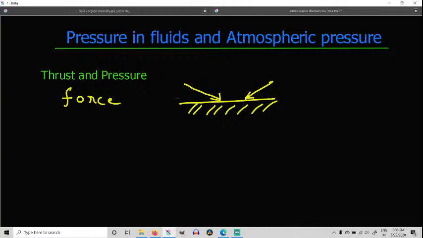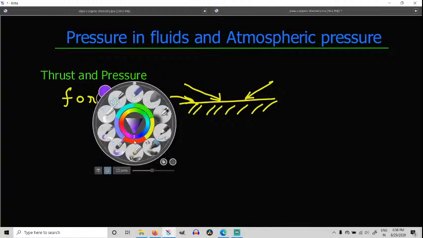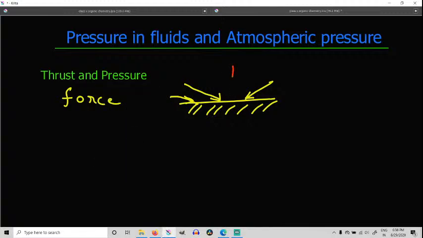If forces are not perpendicular to the surface, then I don't call it thrust. But if I have a force which is acting absolutely perpendicular to the surface, then such a force is called thrust. It is nothing but a force which is acting at 90 degrees to the surface.